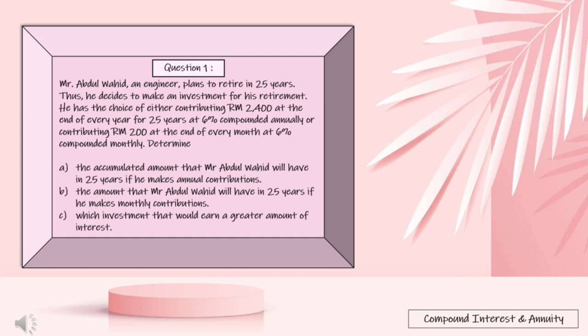Determine A, the accumulated amount that Mr. Abdul Wahid will have in 25 years if he makes annual contribution. B, the amount that Mr. Abdul Wahid will have in 25 years if he makes monthly contribution. C, which investment that will earn a greater amount of interest.